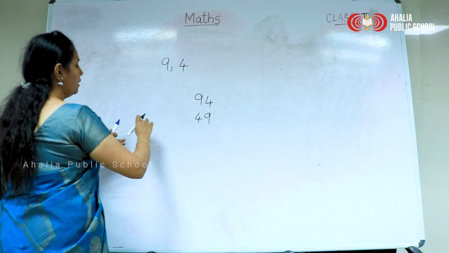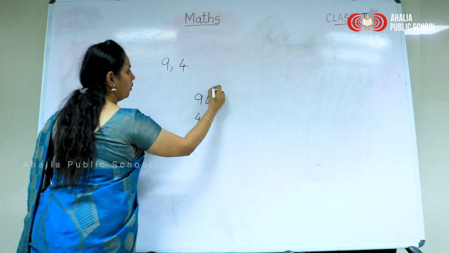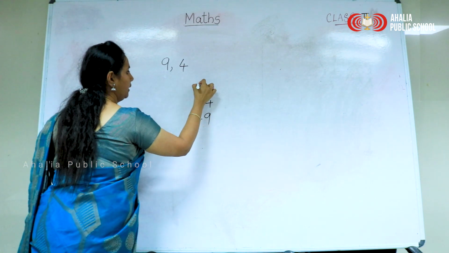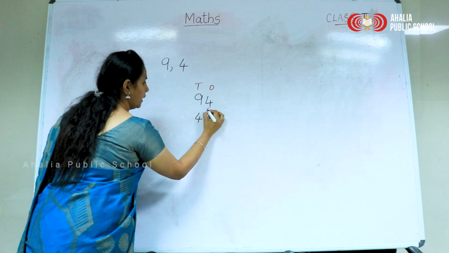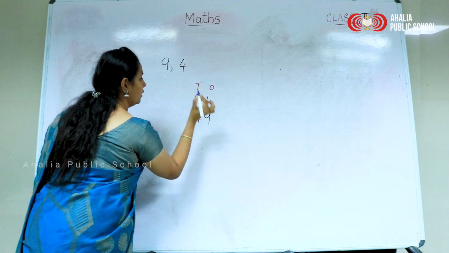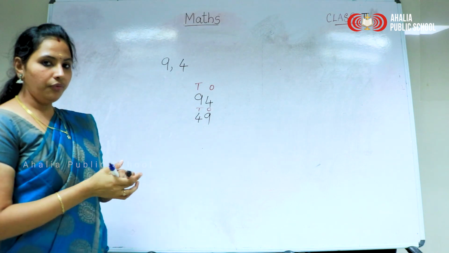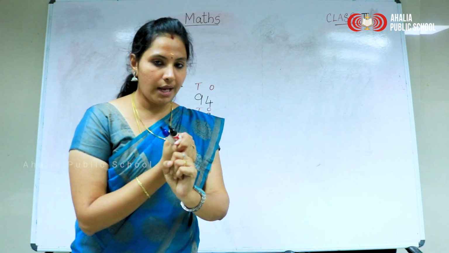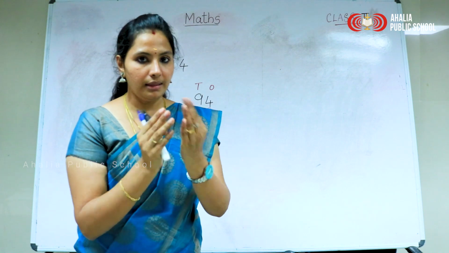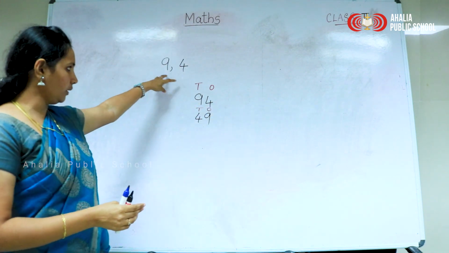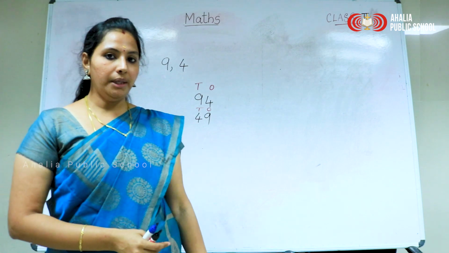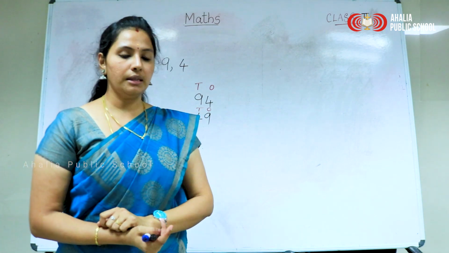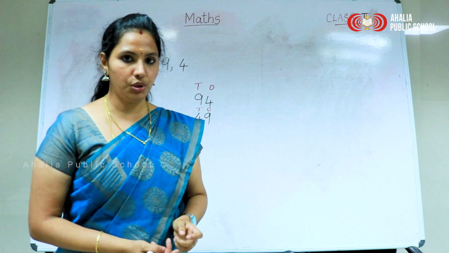So if any two numbers are given, we have to form two-digit numbers by shuffling the place values. See here, what is the place value of 4? Ones, and 9 in tens. What about 49? 9 in ones place and 4 in tens place. If we shuffle the place values to this side and that side, we will get two-digit numbers. This is forming two-digit numbers when two numbers are given.